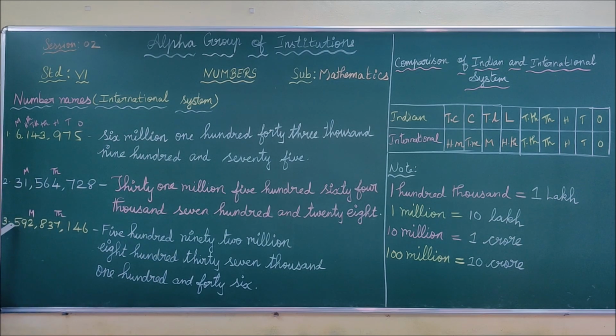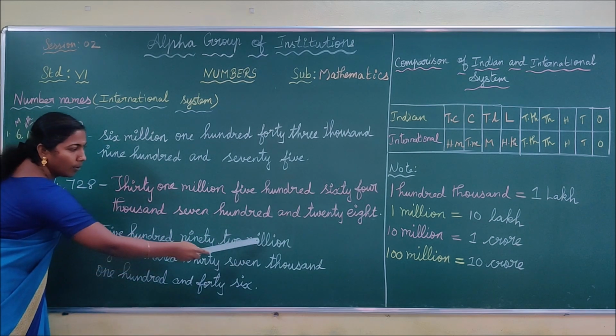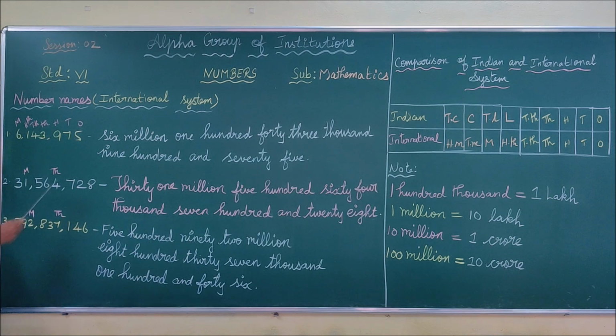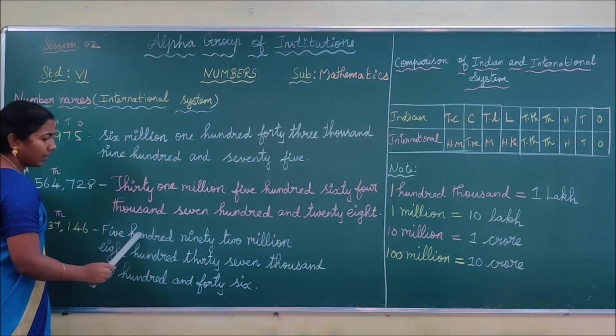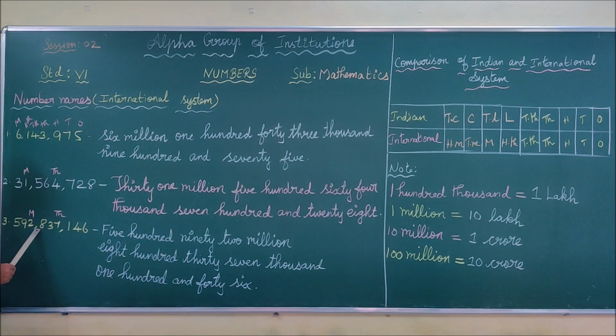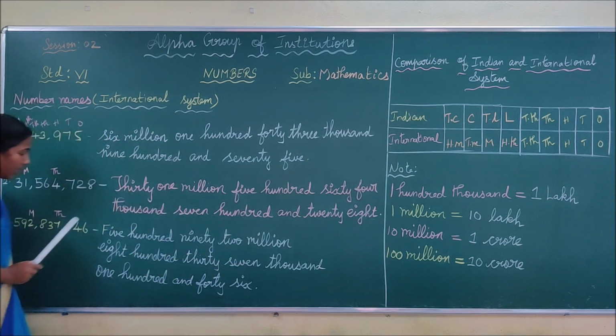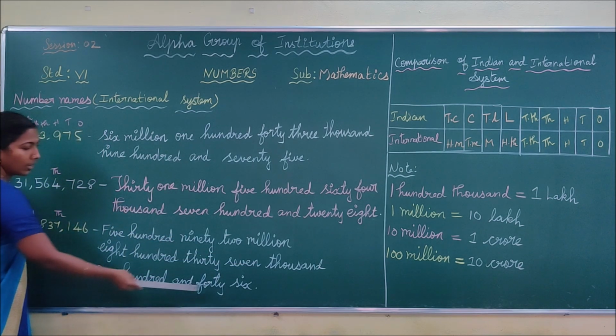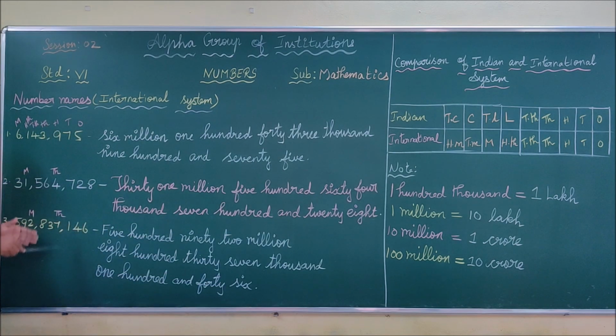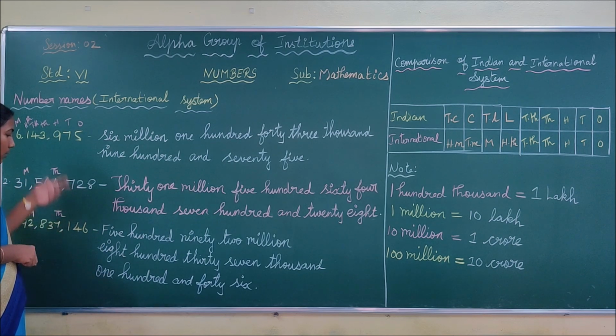Okay. Next, what is the number? This number contains 9 digits, children. First you are writing 592. I am writing these three values as well. Okay? You can easily understand. 592 million. What is the place value of 2? Million. That's why you are writing million. 592 million. Next, 837,000. Next, 146. Similar to this problem, you have the homework sums. So observe this number name carefully, children.